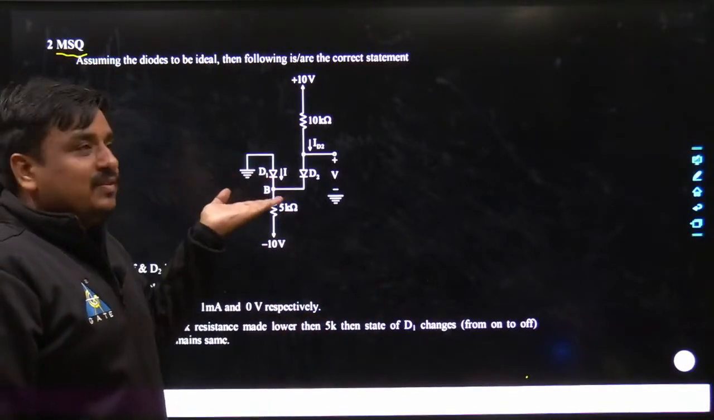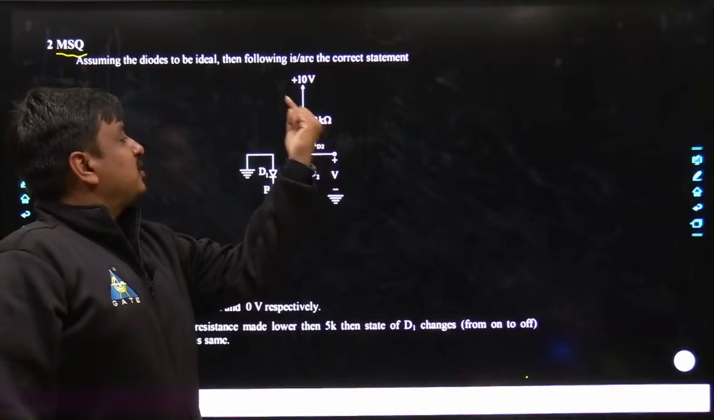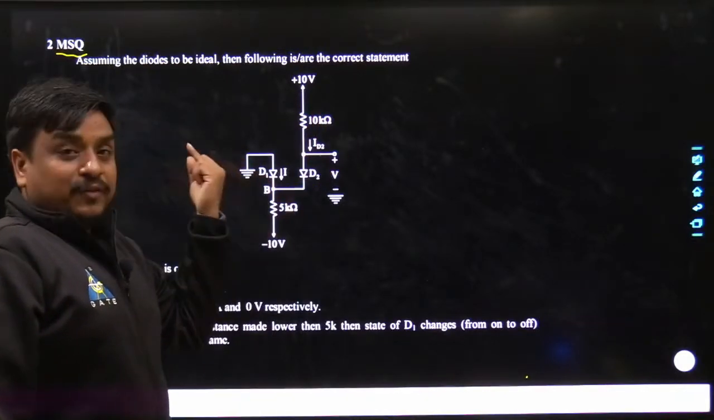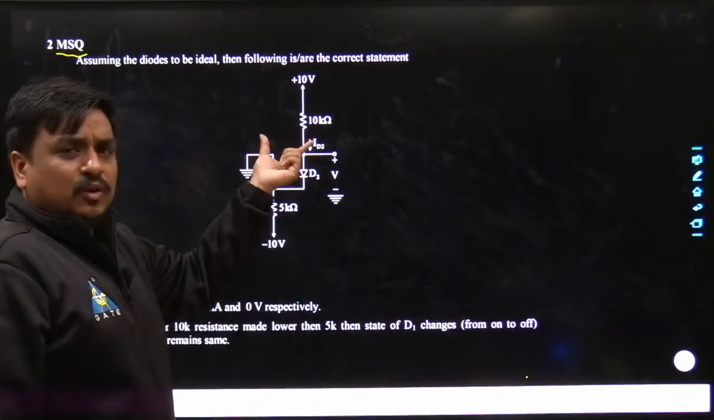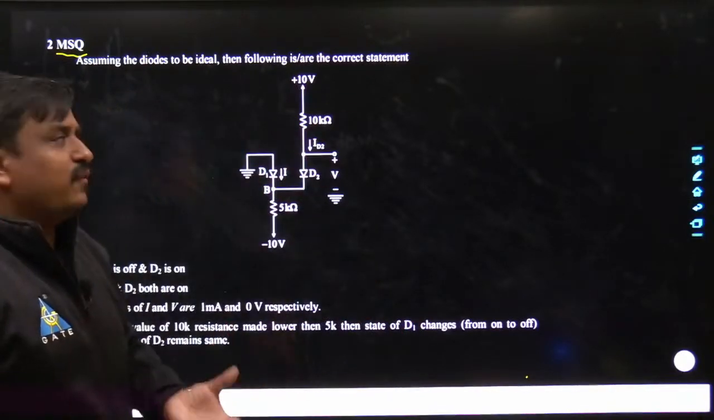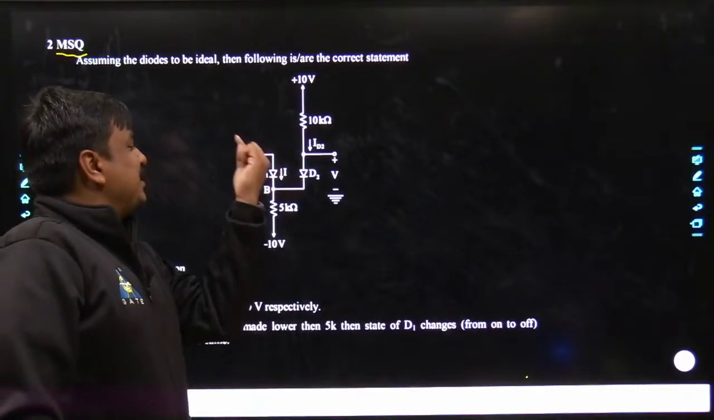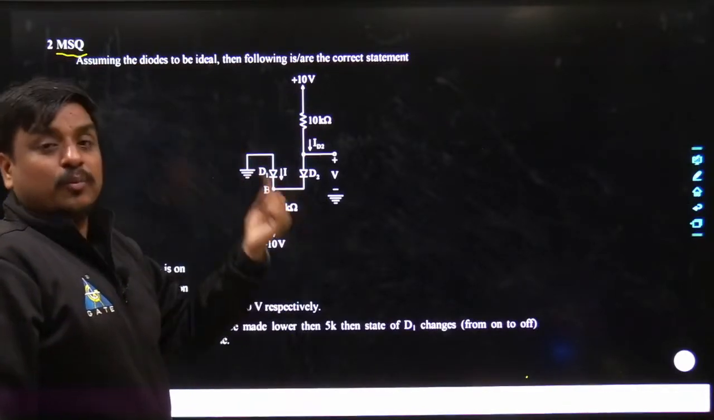Already it has been seen that when the value of this resistance was 10 kilo, the state of diode 1 was on. Now it is asking, if the value of the 10 kilo resistance is brought lower than 5 kilo, whether there would be any change of the state of the diode. Would it go from on to off?